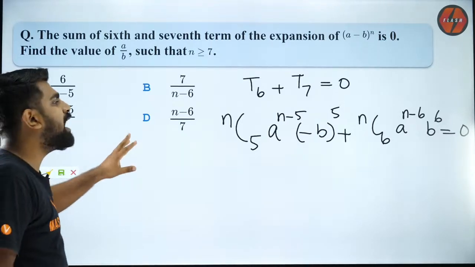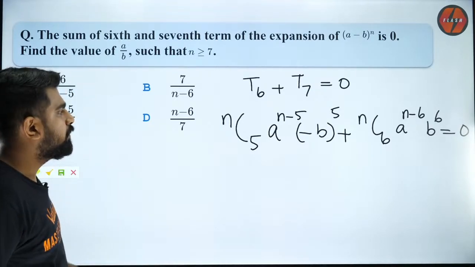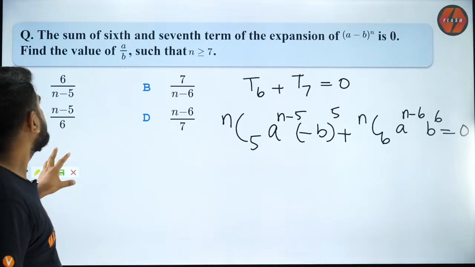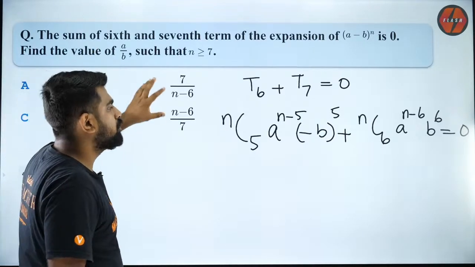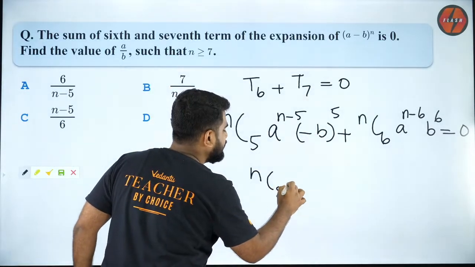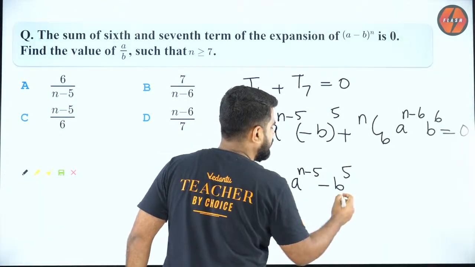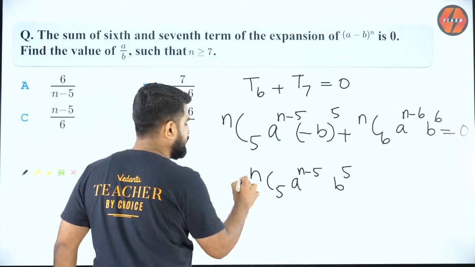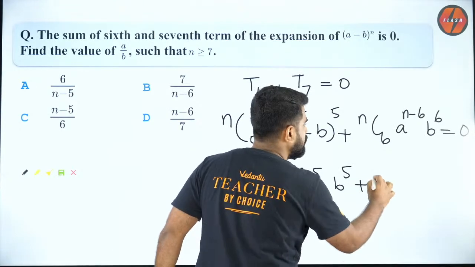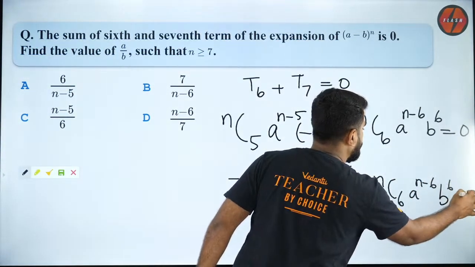Now what I'll do, guys, I want to get the ratio A by B. So first I will get rid of the minus sign. So it is NC phi A to the power n minus phi B to the power phi. This minus I will bring to the front, and plus you have NC6 A power n minus 6 B power 6 is equal to 0.